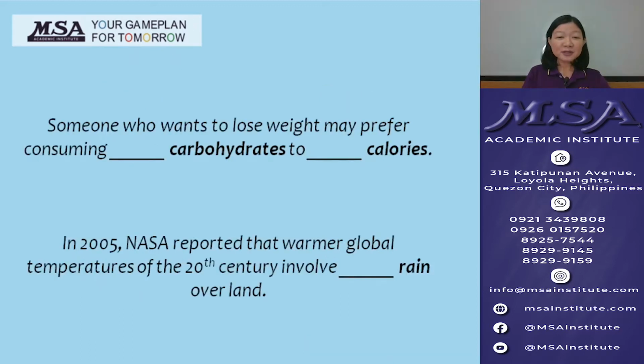Can you use the right word for these sentences? Someone who wants to lose weight may prefer consuming fewer carbohydrates to fewer calories. We say fewer because carbohydrates and calories are nouns that can be counted. In 2005, NASA reported that warmer global temperatures of the 20th century involve less rain over land. We say less because rain is a substance that cannot be counted.